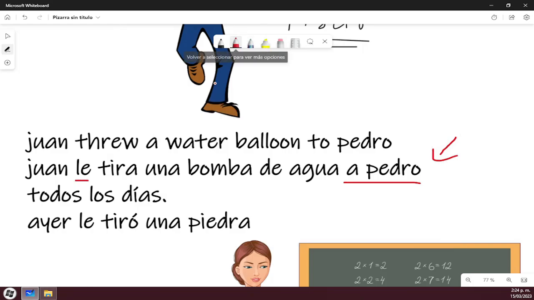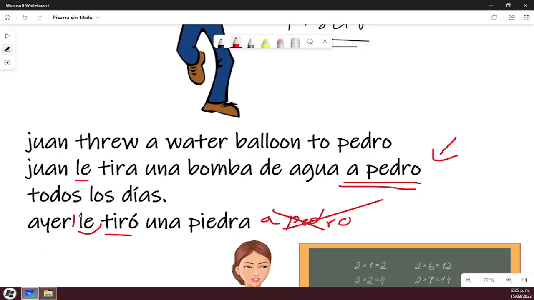So, "le" is telling me who is receiving the action of the verb tirar. This is the past tense of the verb tirar, the past tense. So who is receiving the action of the verb? Pedro. Do I have to put "a Pedro" here? Do I have to put this? No, because I already explained what this "le" is for. To avoid repetition. You will put this "a Pedro" only if you want to clarify. So let's see the last example.